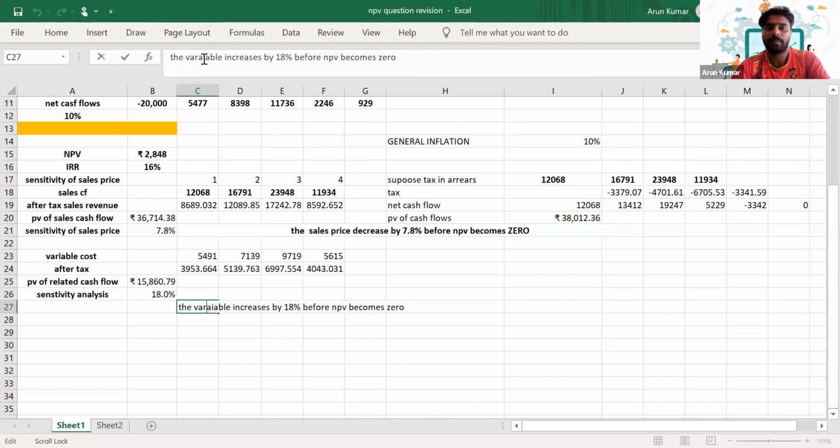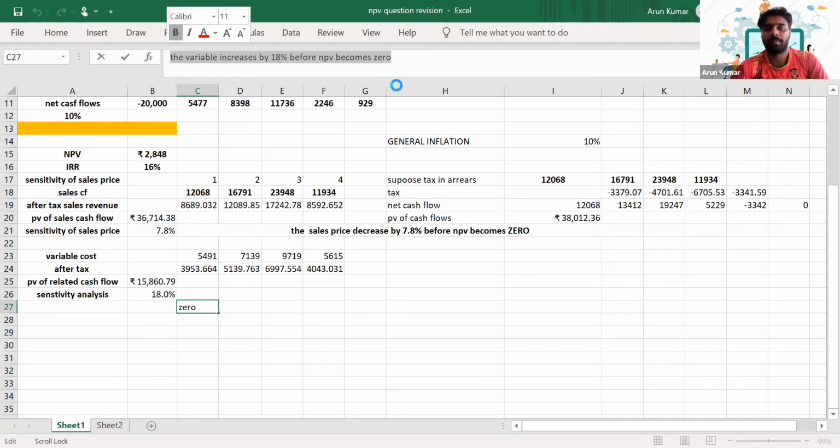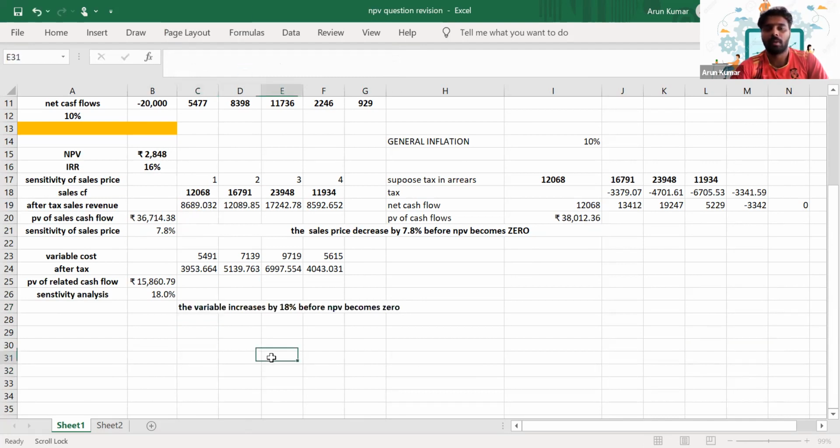Is it clear? Can you reply in the chat? Okay.